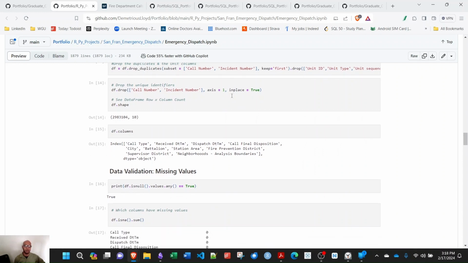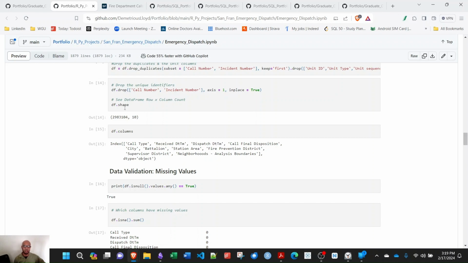Next, I drop the unique identifiers since those are just random numbers. They aren't really going to help me with the data set. And you also run into, I only know it as, the curse of dimensionality. The more fields you have, the longer it's going to take your computer to process.